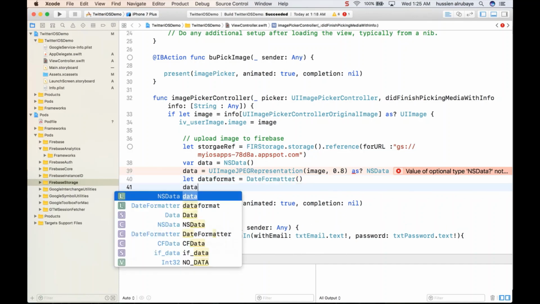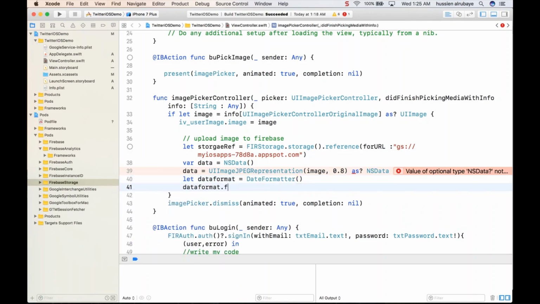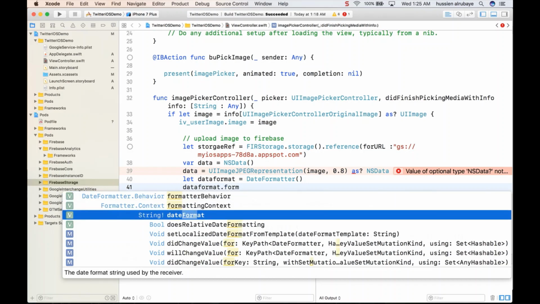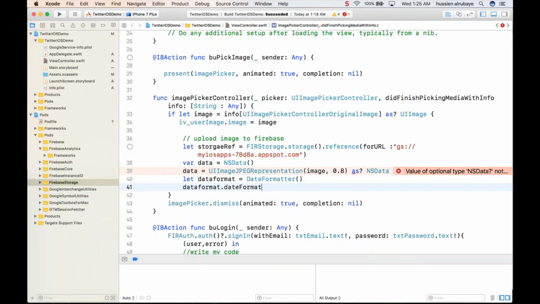Then you say dateFormat.dateFormat, you give it a specific format, for example, month underscore day underscore year, then underscore hour, minute AM. They just get the current time in this way.